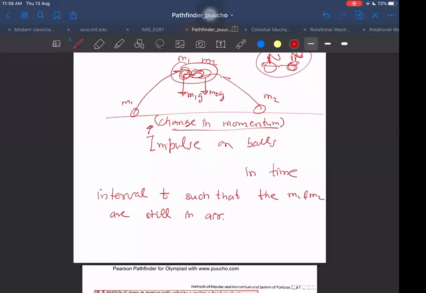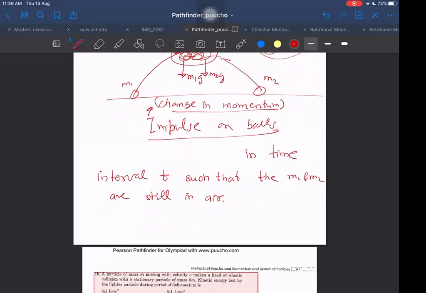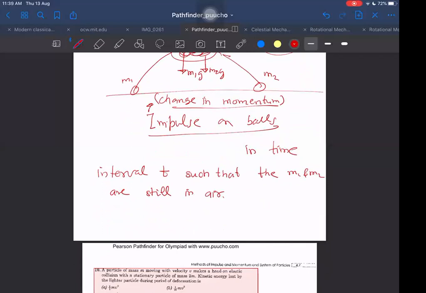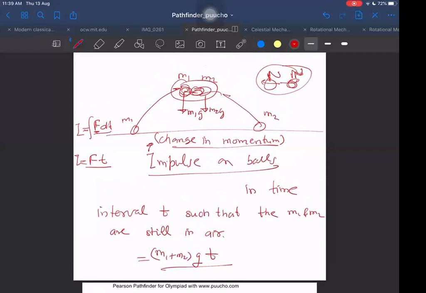So even if I don't say find the impulse due to gravity, whether they collide or don't collide, as long as both masses are in mid-air, I can simply write the impulse as (m1 plus m2) into g into t. What is the formula for impulse? Force into time. Normally I write an integral, but here there is no need, because the force is constant, so I can just say F into t. It is so simple, but students get confused just because it is colliding. Let it not be colliding also, let it be exploding, whatever happens, it makes no difference.